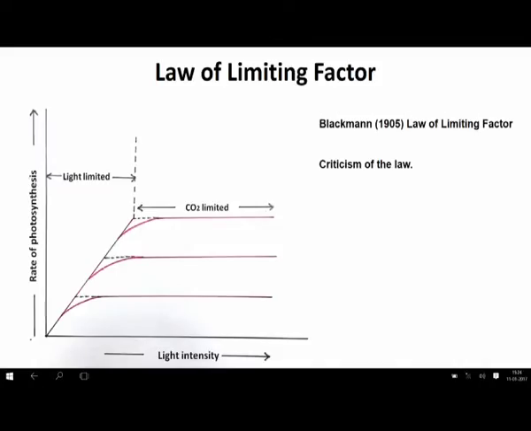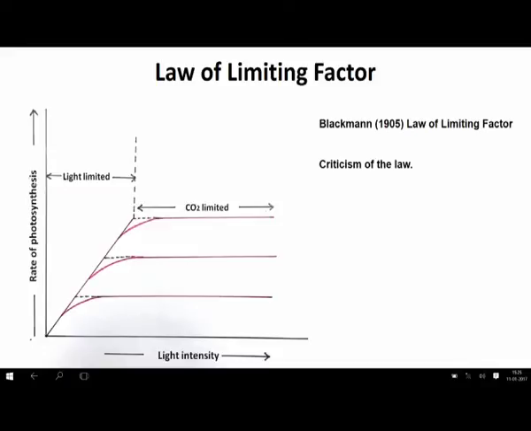Let us see in the PowerPoint slide how multiple factors are governing the progression of photosynthesis. So, as you can see on the PowerPoint slide, the law of limiting factor is shown.